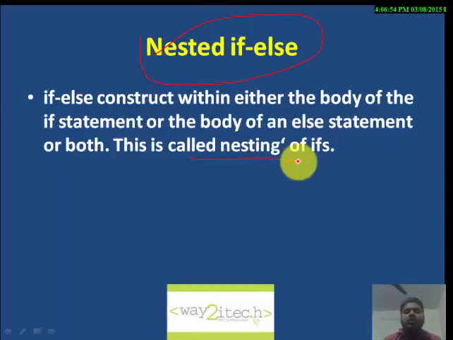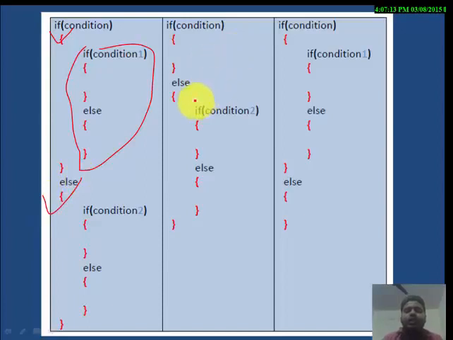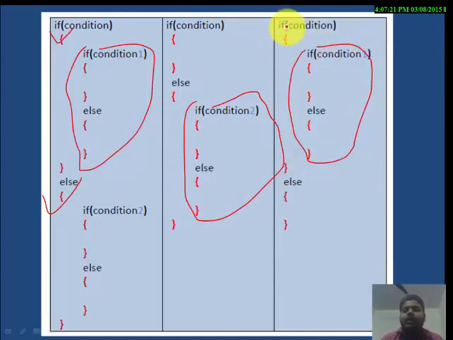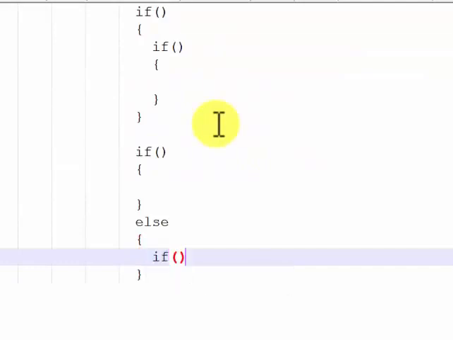This is known as nesting of ifs. What does it mean? There is an if condition, there is an else. These are examples of nested if else. We can write if else in if, and if else in else also. In this case we are writing the if else construct in only else. In this case we are writing the if else construct in the if statement. These are all examples of nested if else. Nested means if inside if, or if inside else. In this case it is an example of nesting.